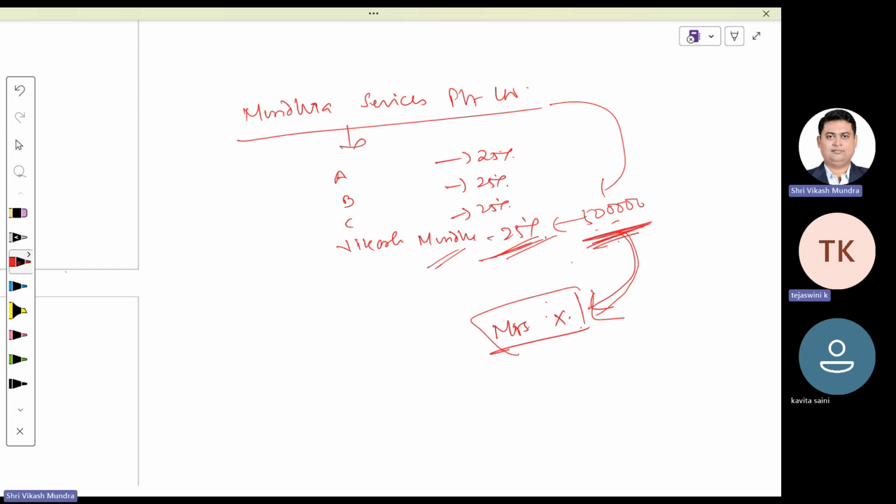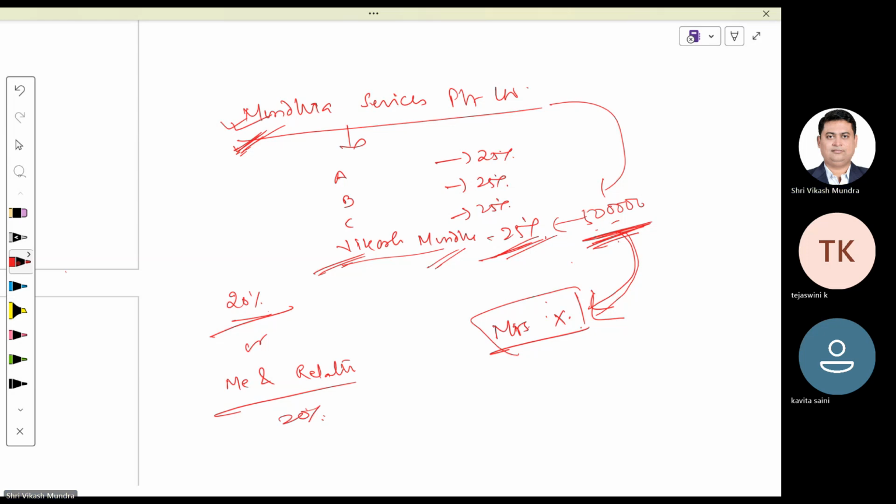The provision is that if I hold substantial interest in a company, and substantial interest means if I hold 20% or more of the equity shares of this company, or I myself, along with my relative, hold 20% or more equity shares in this company, then I can be considered a substantial interest holder.